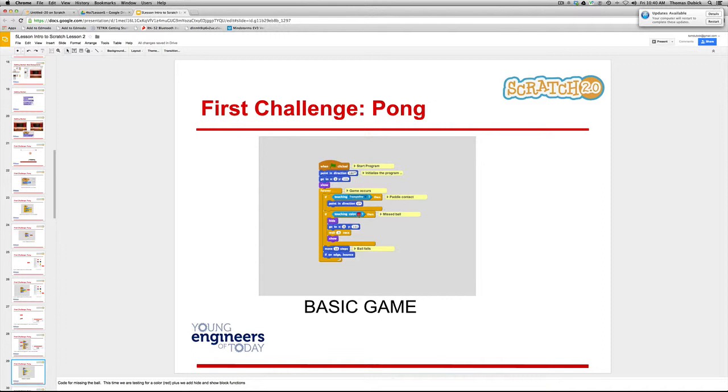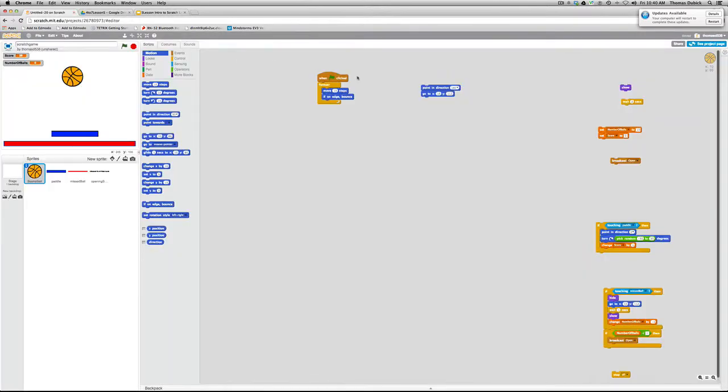If touching color red, or I would say if touching missed ball, hide it, go back up to the top, 0, 131, wait a half second, then show it. And it'll start, because once it completes that, it'll go down to here and it'll start falling again. Let me go ahead and show you right here as I made this.